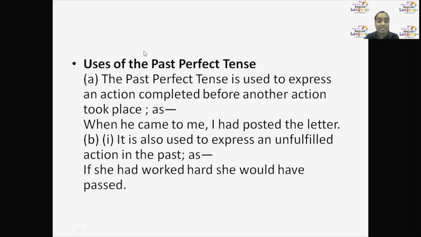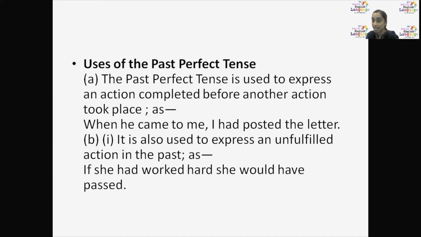Next, the uses of past perfect tense. Past perfect tense is used to express an action before another action took place. Both the actions happen in the past, but which is the first and which is the second, we will not mention; we understand it automatically. For example, when he came to me, I had posted the letter.